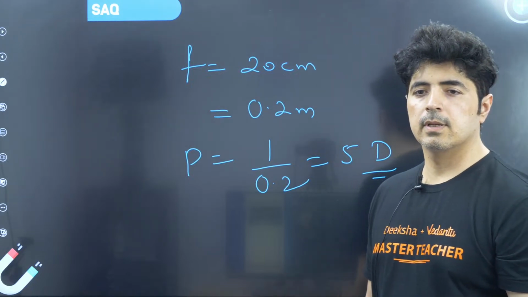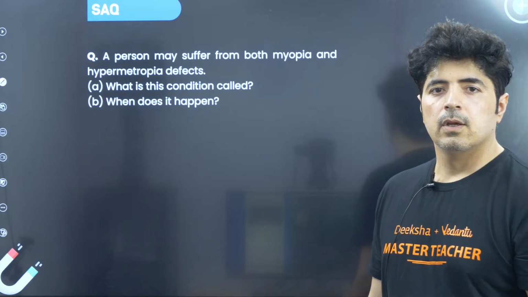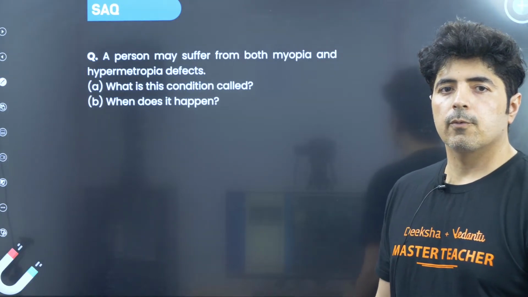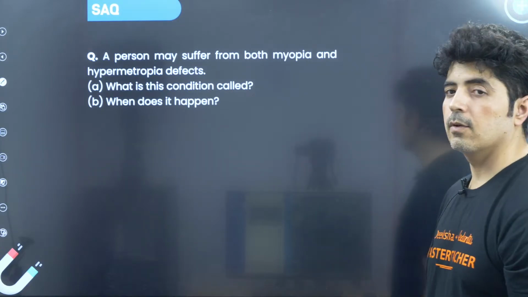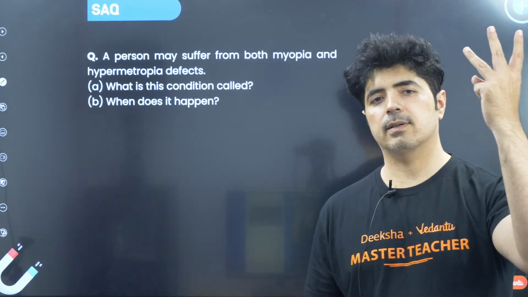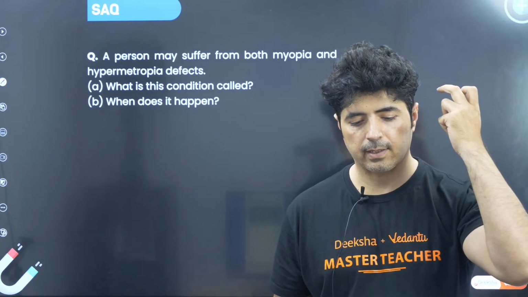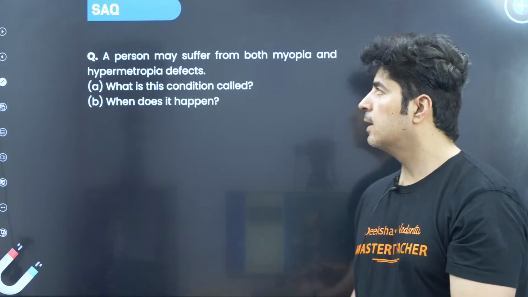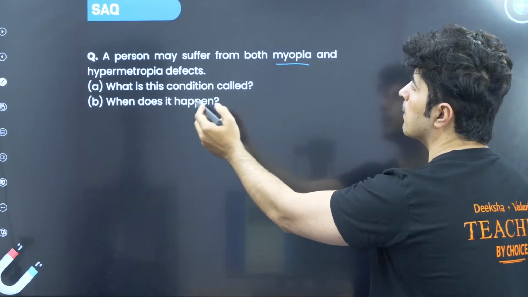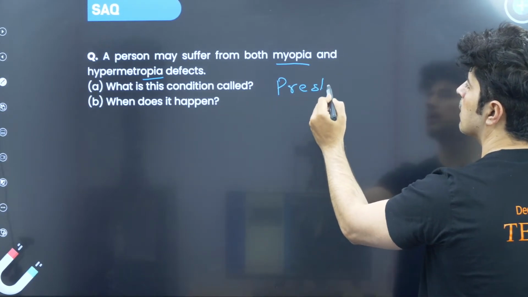All right. Let's do the next problem. Let's see this. A person may suffer from both myopia and hypermetropia. What is the condition called? We just have 3 of it: myopia, hypermetropia, and presbyopia, right? So presbyopia is a condition where he can have both myopia and hypermetropia. So this condition is called presbyopia.